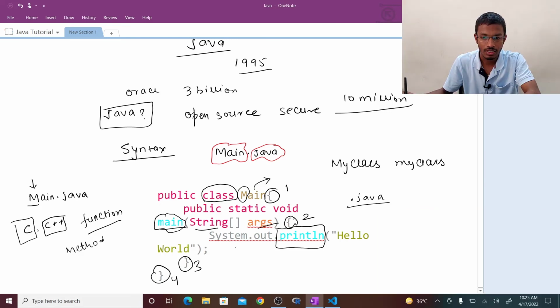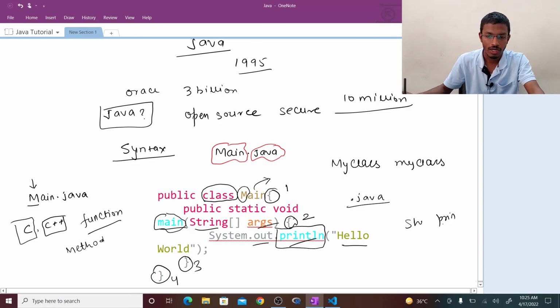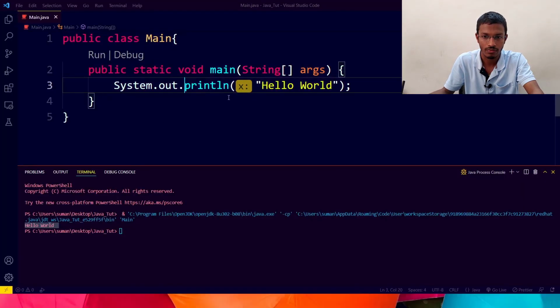System is a built-in Java class that contains useful members such as out and println, which we use to print a line, like we are printing hello world. For that we use the short name println. Here is System.out.println. See, we wrote System.out.println and we got hello world.